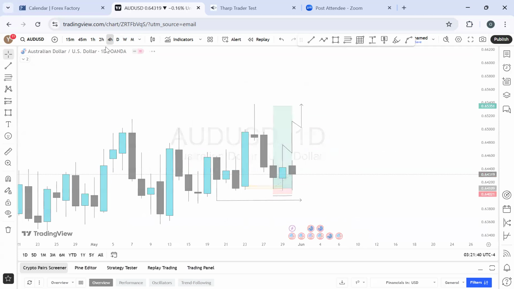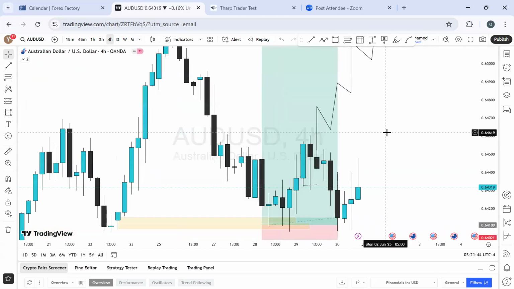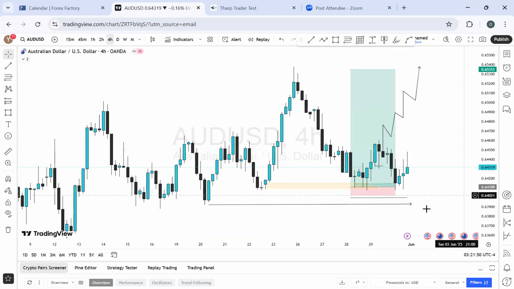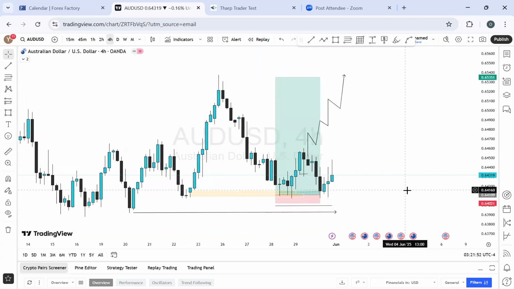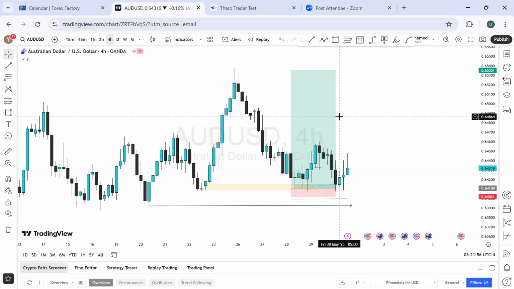Let's see what we have here. Yeah, it's on AUD US dollar. Look at this, too much of a range, too much of a range. I did this for some of these pairs. I will wait for Monday to play out before I actually come around to check them out again. So for me, this was the buy I expected for last week. It didn't happen. And currently, this is what the market is doing, right?